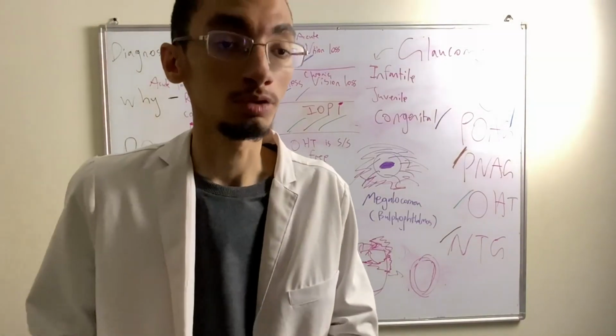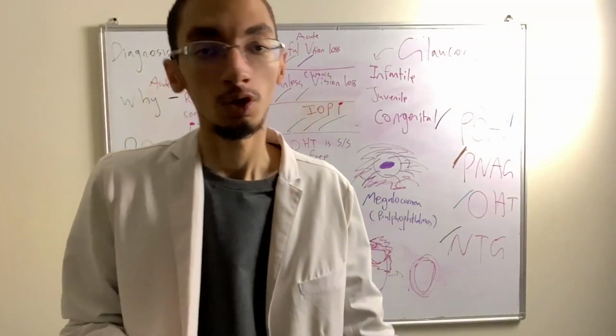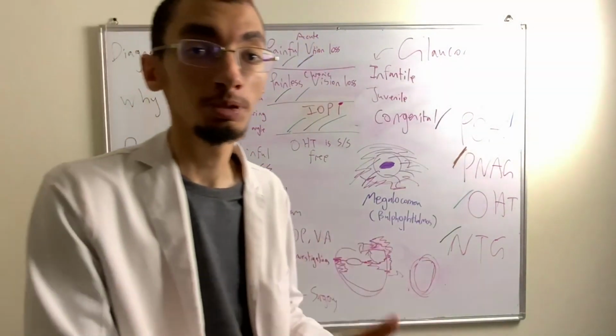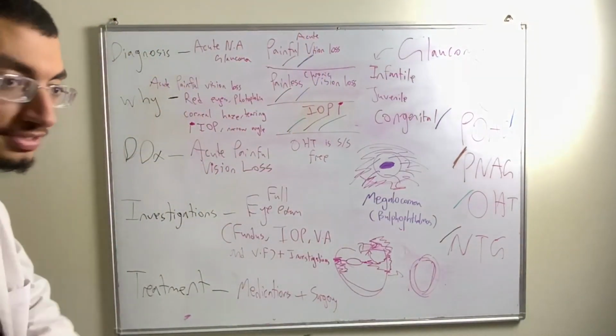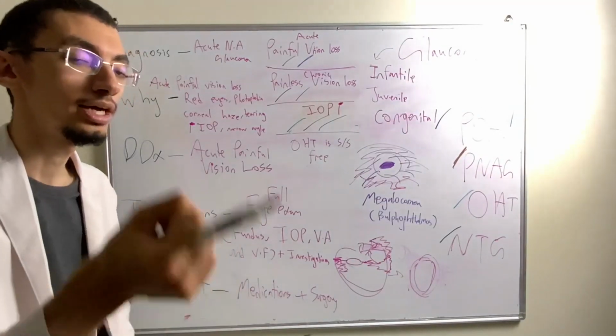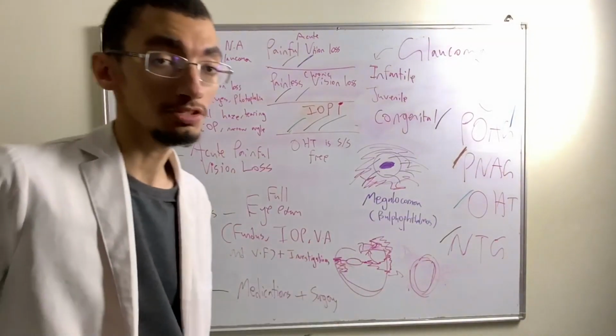Okay, so this is one thing to keep in mind, because if we discover it's narrow, we consider this narrow angle glaucoma, and from that point on with the symptoms, we'll know if this is acute or chronic. If it's open angle glaucoma, these tend to be chronic. The acute cases, the emergency, like in this case, the first case, it is acute narrow angle glaucoma or acute angle closure glaucoma.